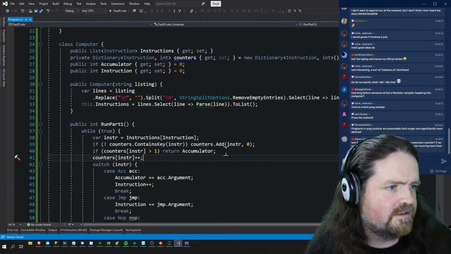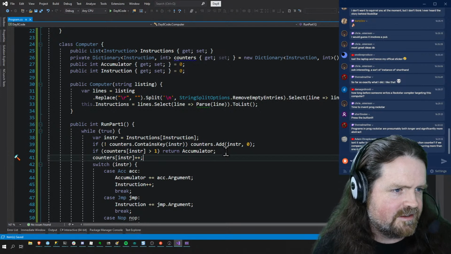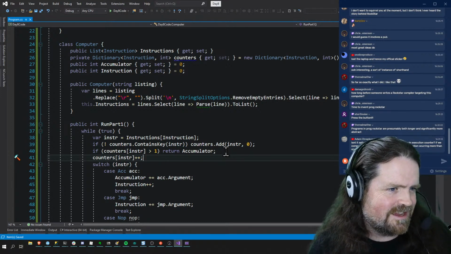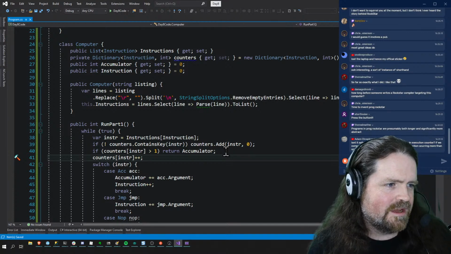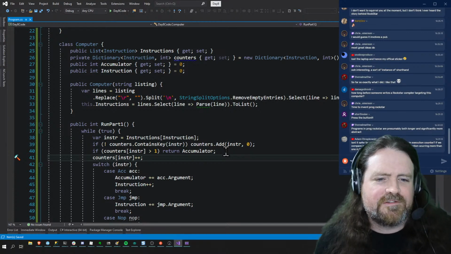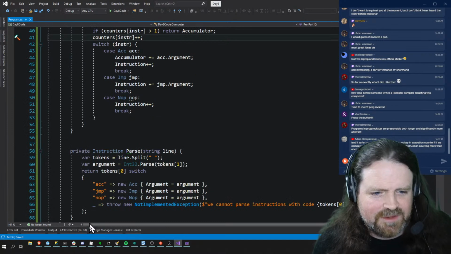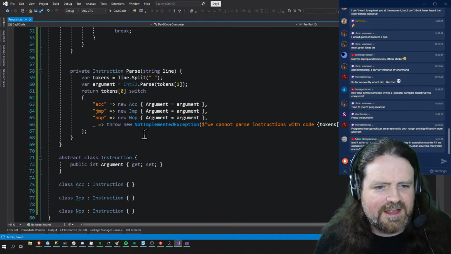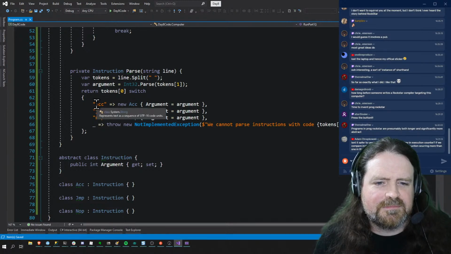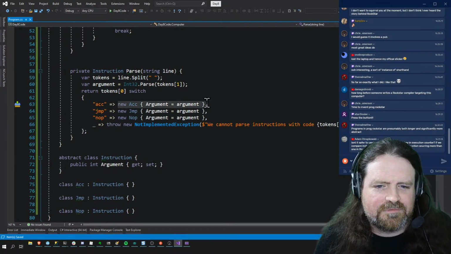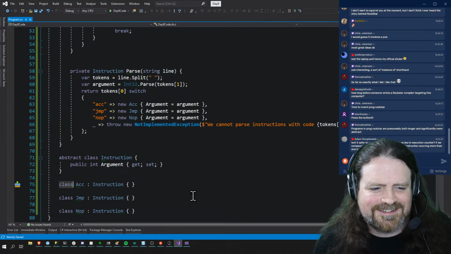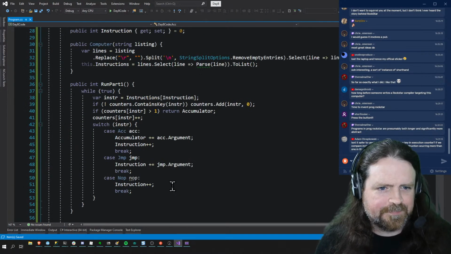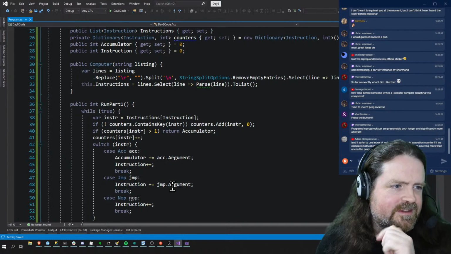Isn't it safer to use, Adam says in chat, it's safer to use the index of an instruction as a key in an execution counter. We are comparing instructions by reference here. And the reason why we're doing that is that our parser here is, even if we have the same code with the same thing, it is going to run new every time, and we're in .NET. These things are classes, so we're using reference equality by default. But Adam is absolutely right.